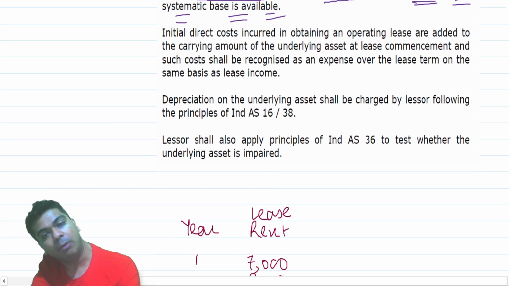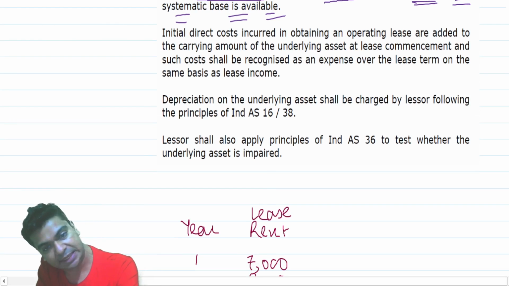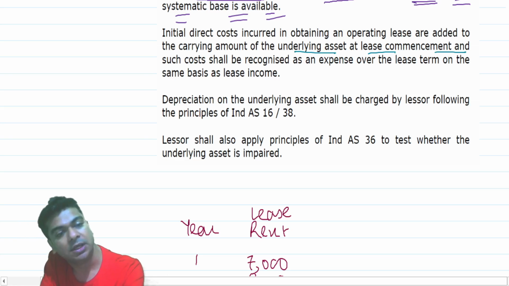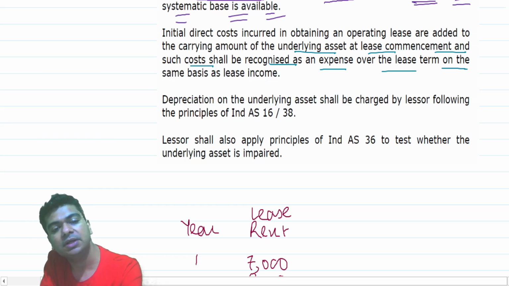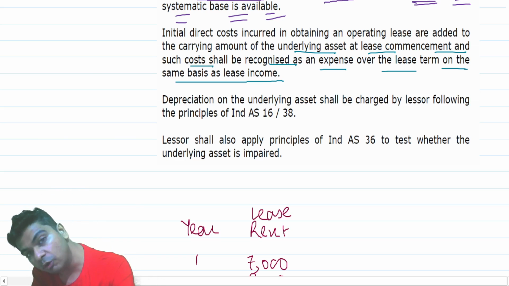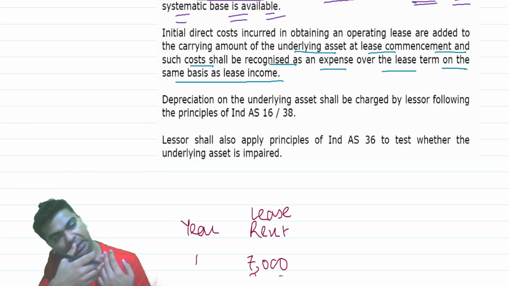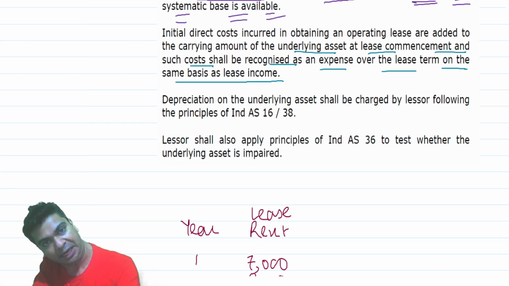Also, for obtaining an operating lease, you may incur some initial direct costs. If you are incurring any initial direct costs, then they will be added to the carrying amount of the underlying asset at the lease commencement, and such cost shall be recognized as an expense over the lease term on the same basis as lease income. In other words, any initial direct expenses that you have incurred will also be recognized as an expense on straight line basis. Actually, they can also be deducted from the total lease receipts, and then whatever is the residual figure, that is what can be recognized as an income.